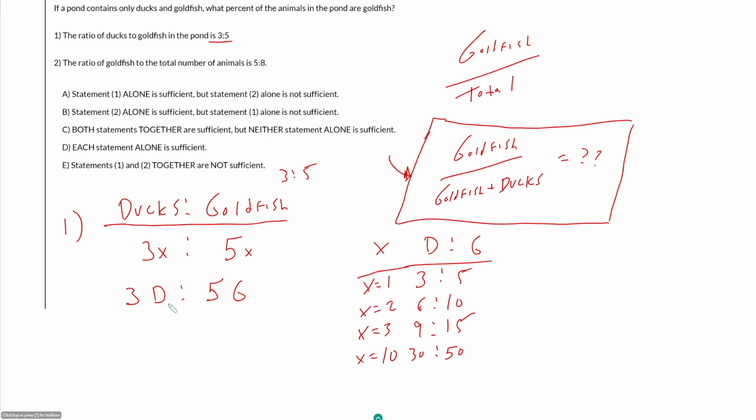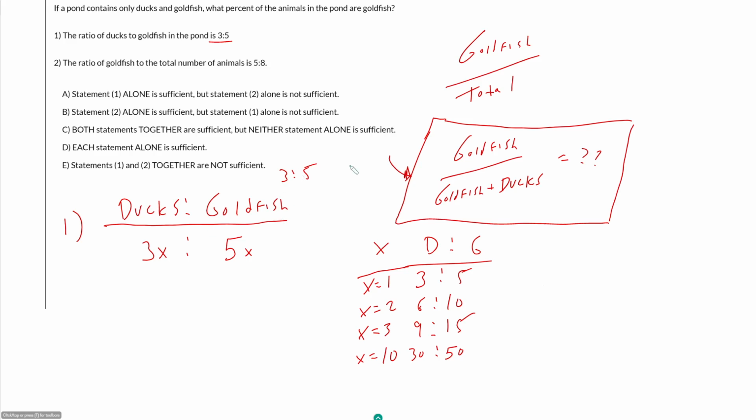Now, think about what you are saying, though, in this case. So if you're saying D and G are multipliers, but they are not necessarily the same multiplier, now you are just saying your ducks are some random multiple of 3. Your goldfish are some random multiple of 5. There is absolutely no connection whatsoever between your ducks and your goldfish. So what makes these two things in the same ratio is not the coefficient. It is the fact that they have the same multiplier.